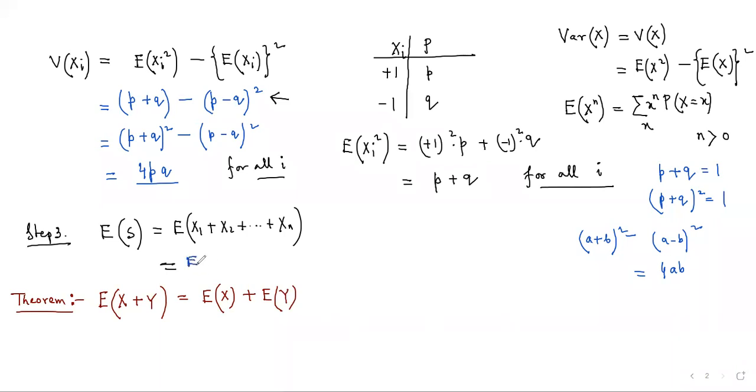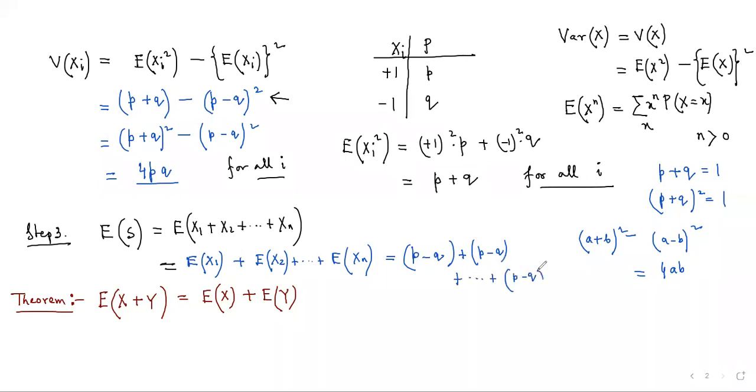We can write it as expectation of x1 plus expectation of x2 plus dot dot dot plus expectation of xn. And since each of the expectations is p minus q, we have p minus q plus p minus q plus dot dot dot plus p minus q.